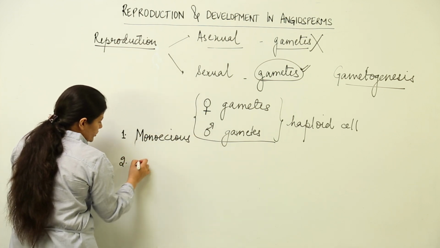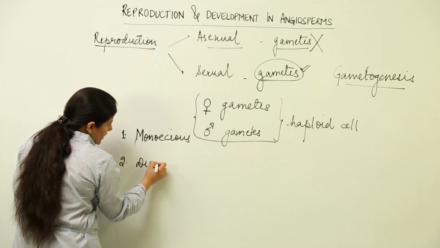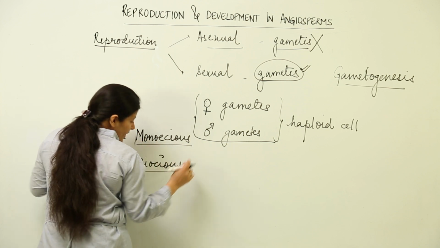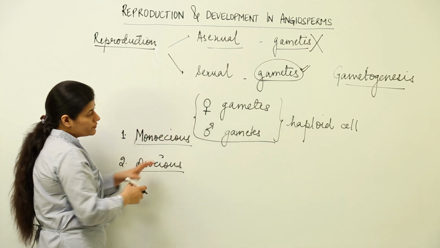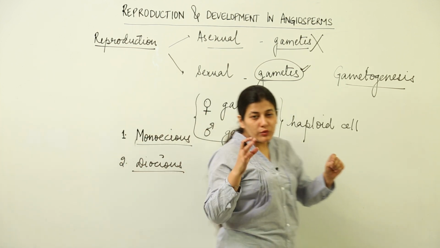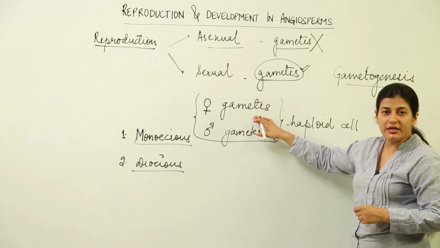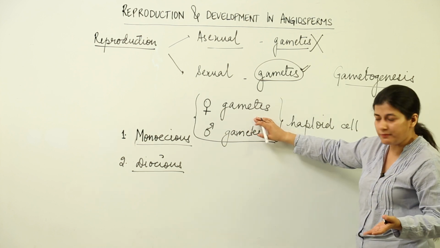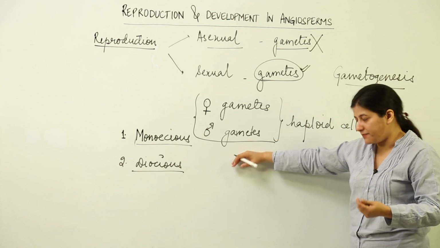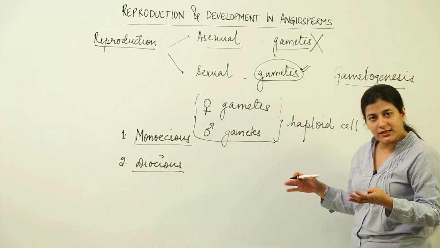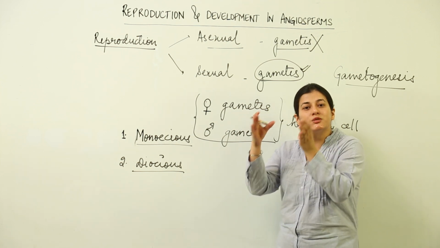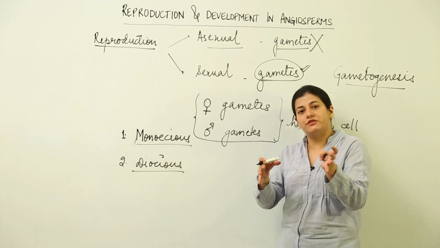And the second condition is the dioecious type of organism, where we have the male and female gametes being formed on different bodies. So, the body of the organism which gives rise to female gametes would be known as the female organism, and the body which gives rise to male gametes would be known as the male organism. As in the case of humans, you can take the example, the male body is that which gives rise to the sperms and the female body is that which gives rise to ovum.